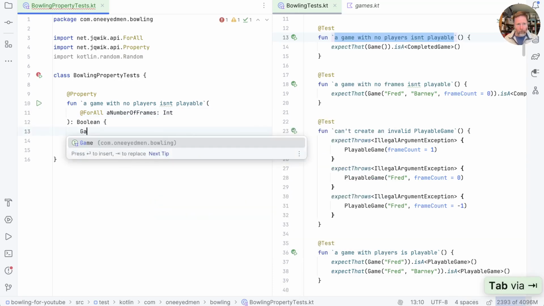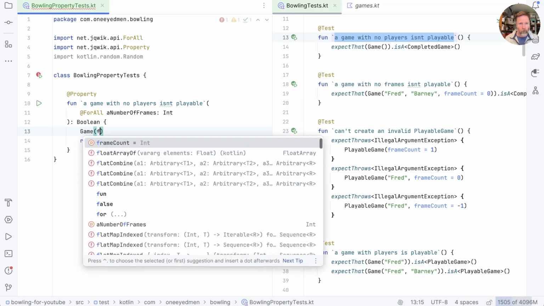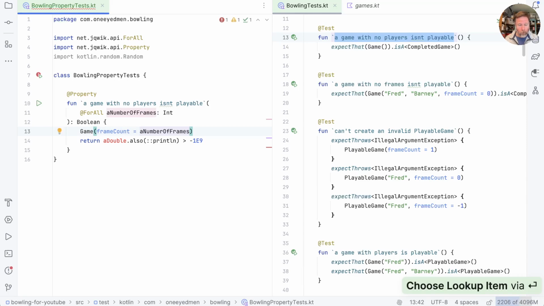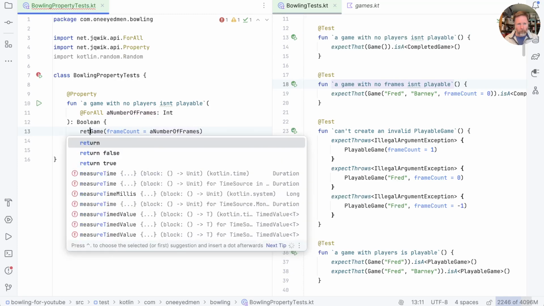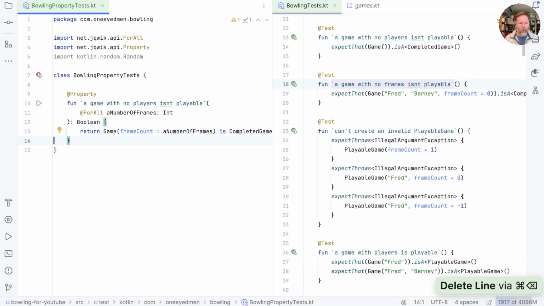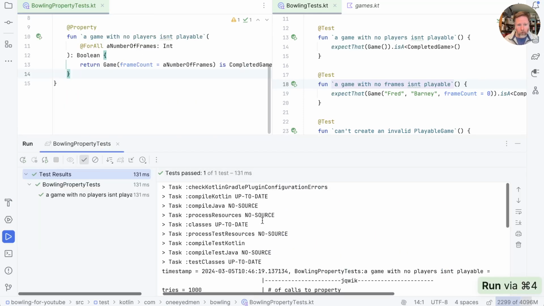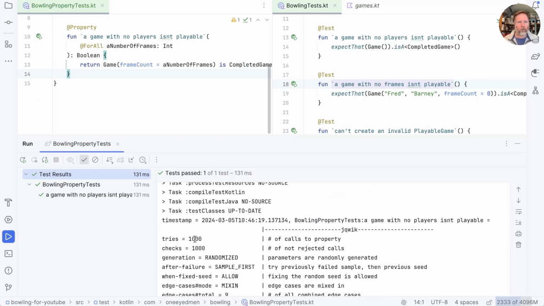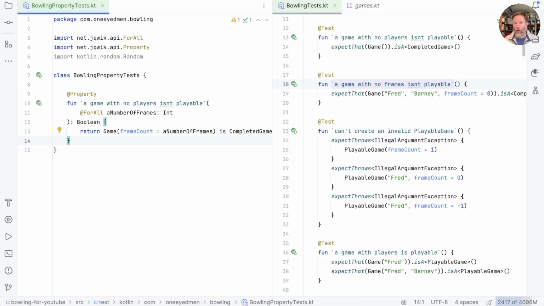Now we can create a game with the number of frames, we're calling it frame count, is a number of frames. And we want it to be true that that's a completed game. That's what we did here. But instead of using expectations, we're going to just return a Boolean. So we can say return game is completed game. Let's try running that. And that passes, good. And if we look at the output, you can see that we tried with 1,000 different numbers of frames. And all of those resulted in a completed game because we didn't have any players. Okay, that's good.